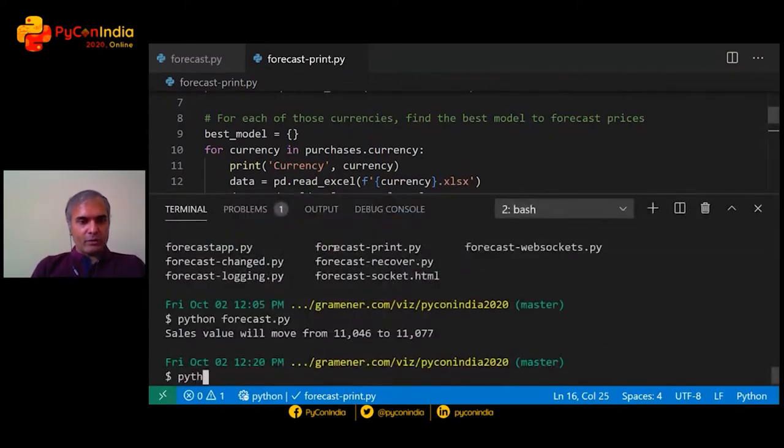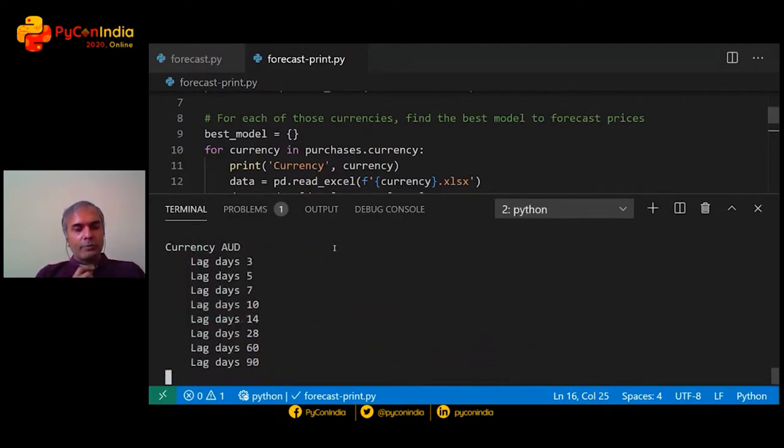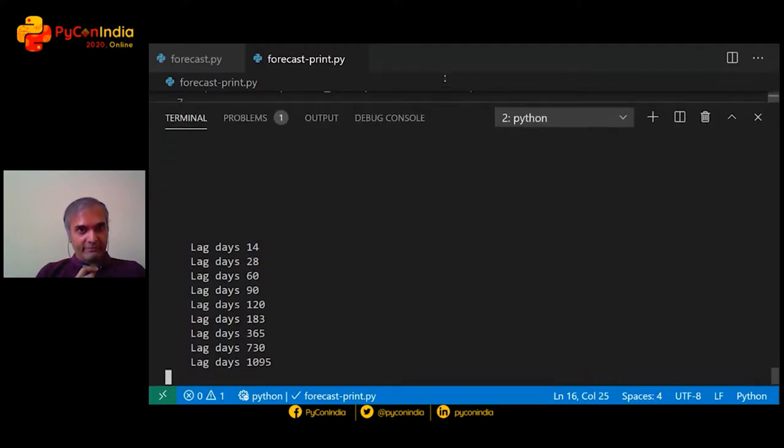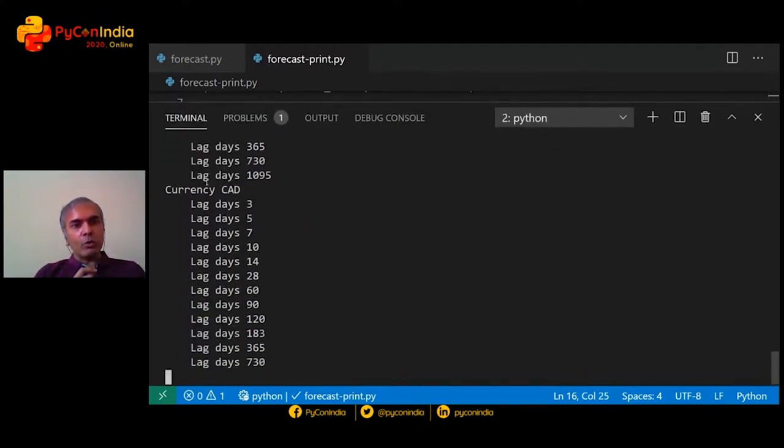Let's add that. Now, if I run forecast print.py, the good part is that at least it constantly keeps me updated on A, the fact that it's doing something, and B, what it's doing. Even printing a dot or any kind of progress is good because people know that the application is working. But printing the specific action that it's doing helps us be more informed. So in this case, I can see that it's processing Danish kronas. What it doesn't yet tell me is whether it's gone far or there's still a long way to go. I don't know the percentage completion.